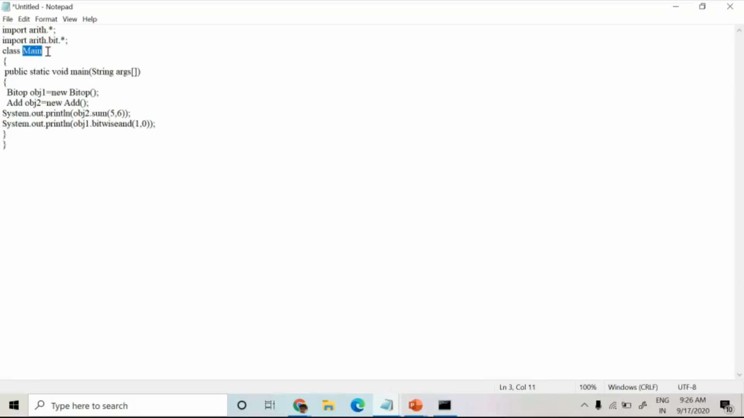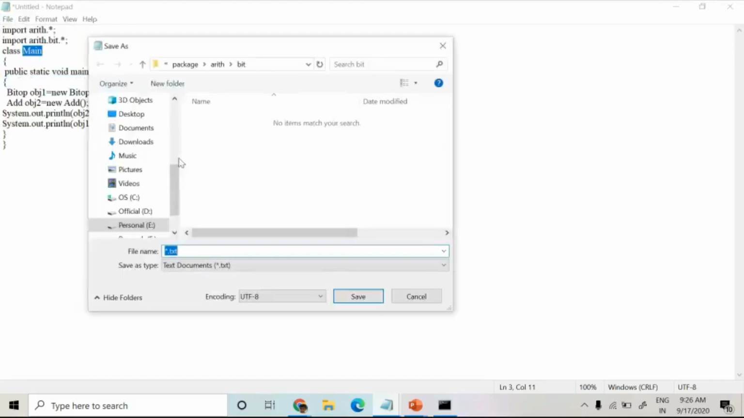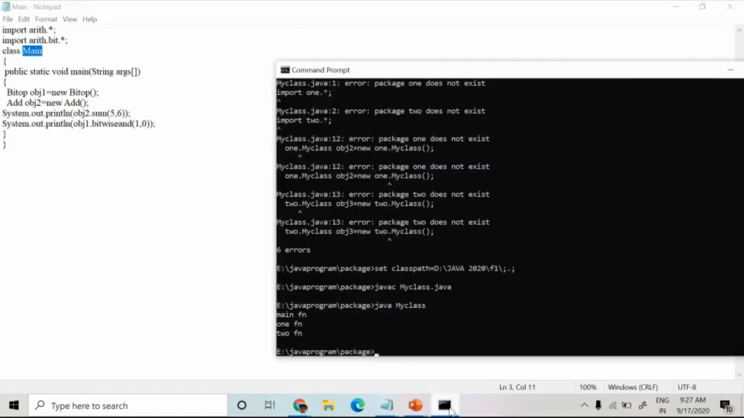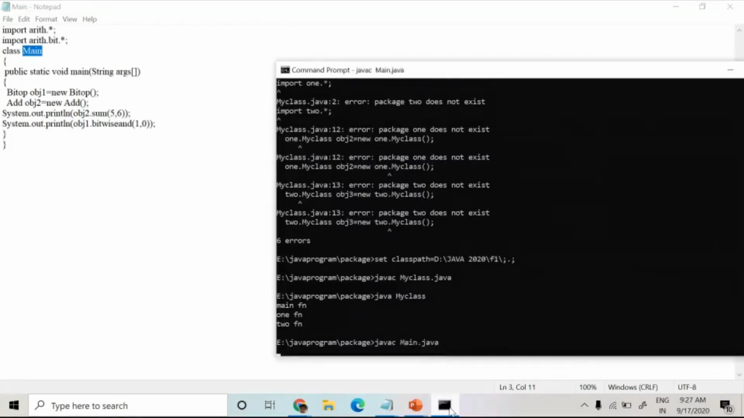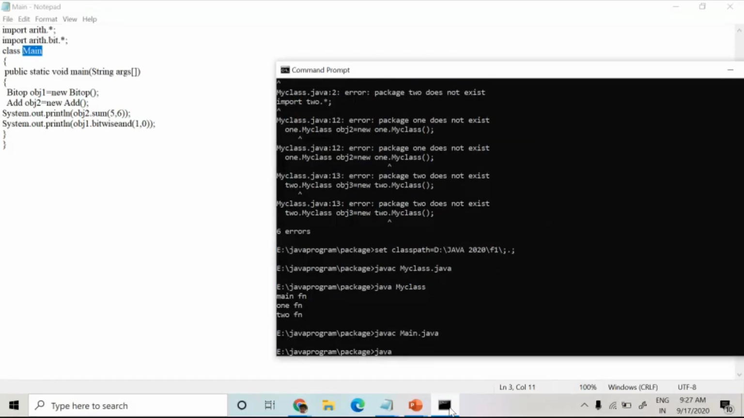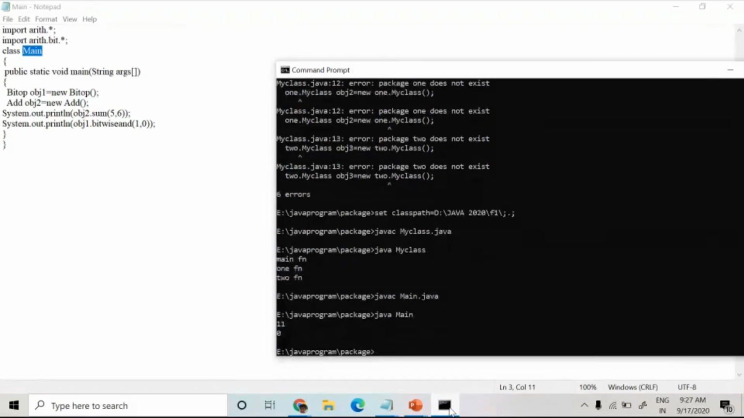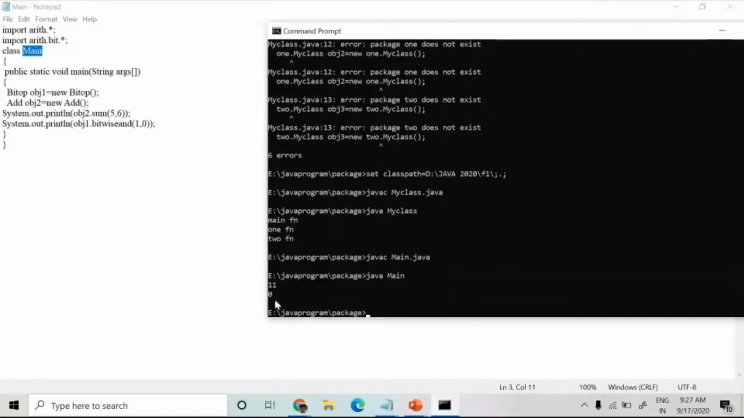Now I'm going to save this program in the parent directory of that arith. Who is the parent directory of that arith? That is the package folder. So this is the parent directory. If I store the main program in the parent directory itself, I no need to set the classpath. Otherwise, I have to set the classpath for those packages. So now from the package folder, I'm going to compile the main program, javac Main.java. Now it is compiled, and then java Main. I'm going to execute. So the first answer is 11, so 5 plus 6 is 11, and then bitwise and 1, 0, so that answer is 0. Understood?